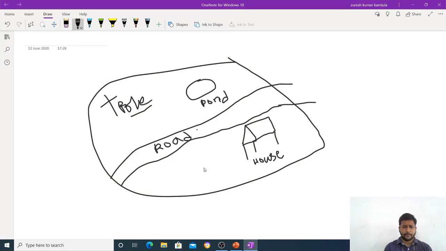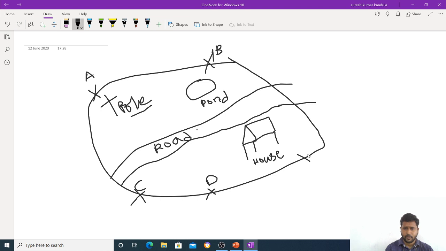If you want to do the surveying using the principle whole to part, suppose I take station A, and I am considering the stations at the boundaries: here station B, here another station C, and one more station D, and the last station.